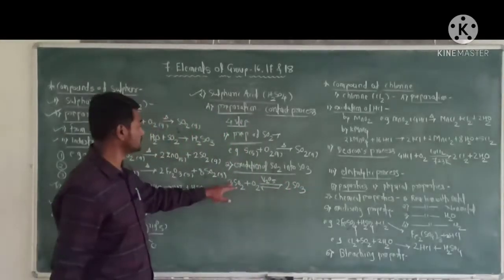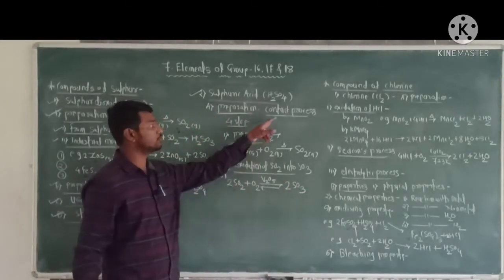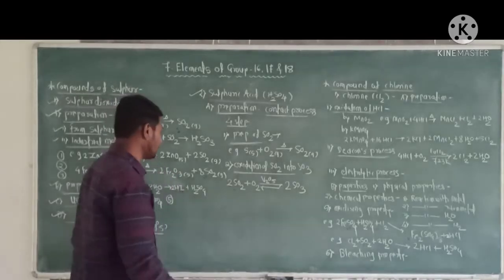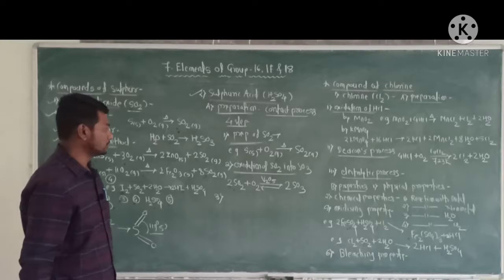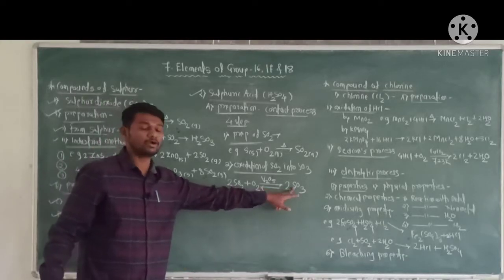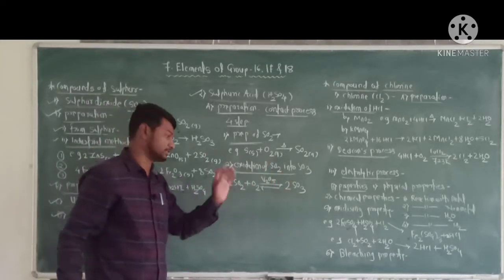This is the second step of the contact process. Now third, dissolution of sulfur trioxide in sulfuric acid.